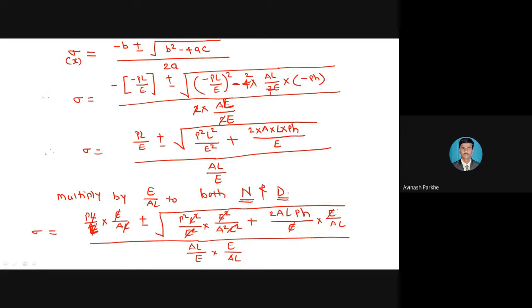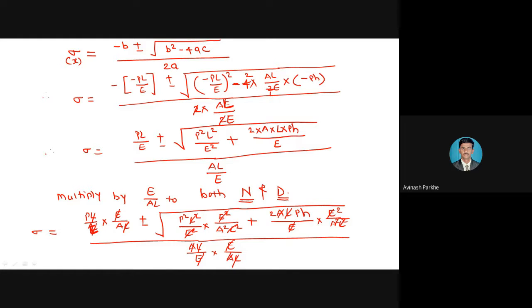Then here E square, A square, length square, because in the square root, if you have to multiply inside the square root, you have to multiply E square upon A square L square only. Then E square from the numerator is there, at the denominator only one E is there, so one E will get cancelled. Similarly A square, one A will get cancelled. Then length square, one length will get cancelled, and from the denominator you can see AL will get cancelled. Then capital E will get cancelled.